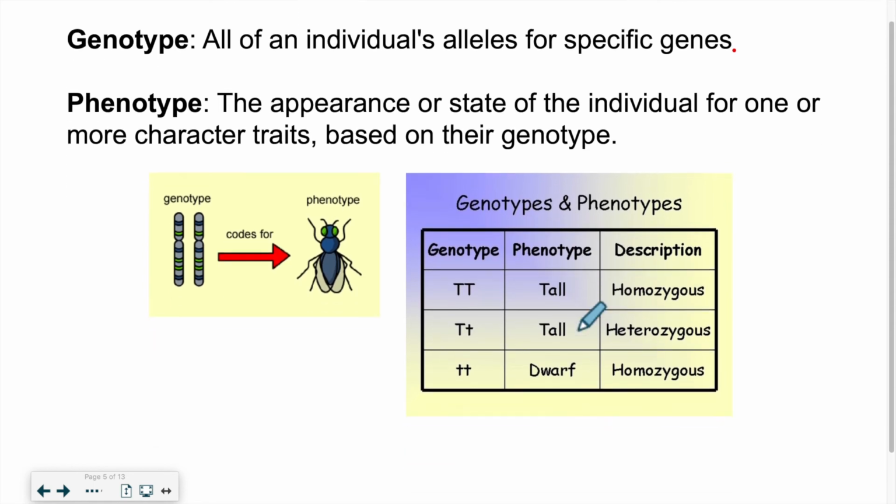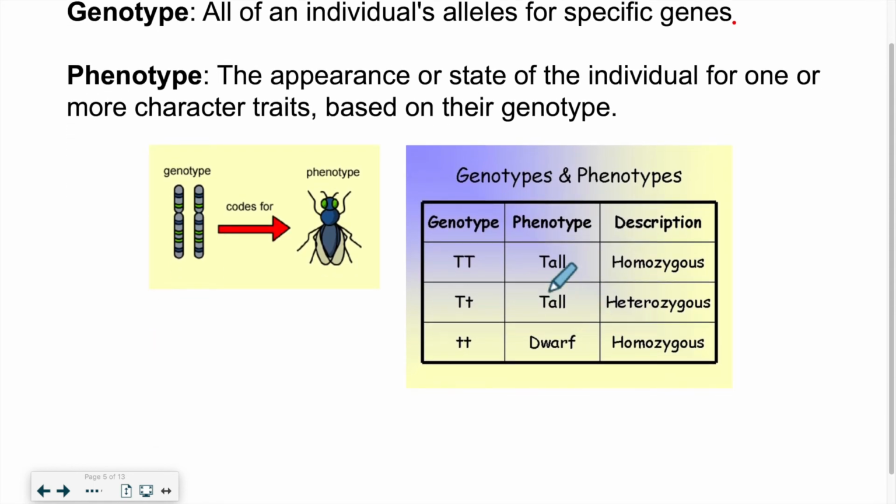If we look at an example here of how genotype and phenotype are related in terms of height of a plant, let's say the genotype is capital T, so the capital letter is always for the dominant trait. In this case, it's tall. So capital T will have a tall individual. So the genotype is capital T, but the phenotype translates into a tall plant. Because both alleles are the same, we have a homozygous individual.